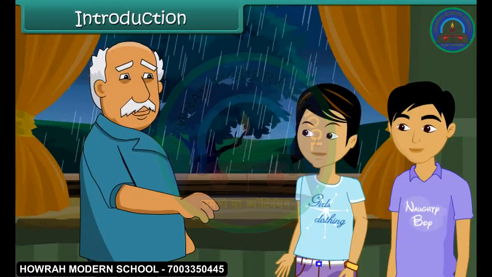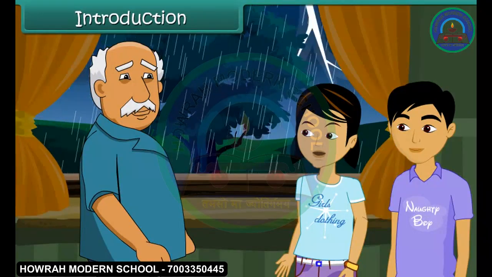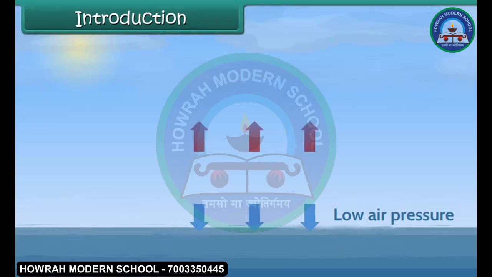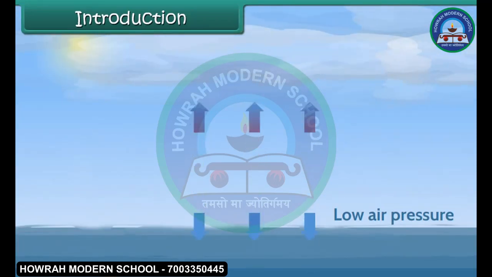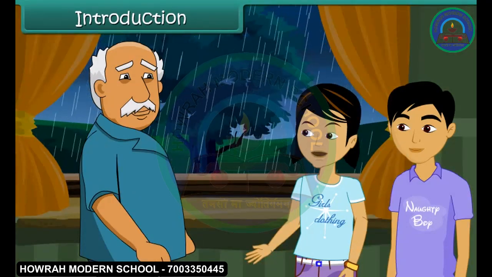Dear children, are you aware of the cyclones? No, Grandpa. What is it? Cyclones are basically storms which are generated in the ocean due to high-speed winds and air pressure difference. Are they very dangerous to our life?